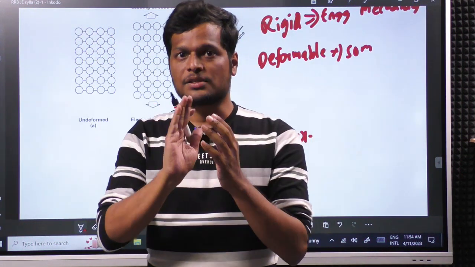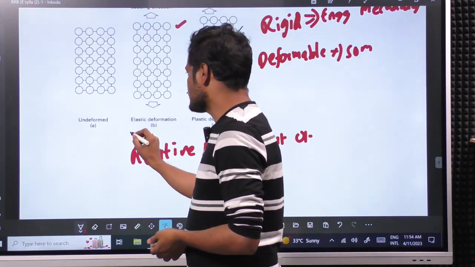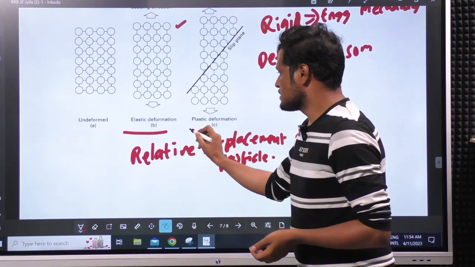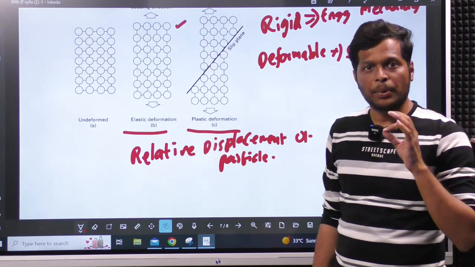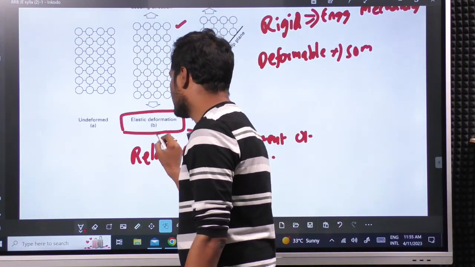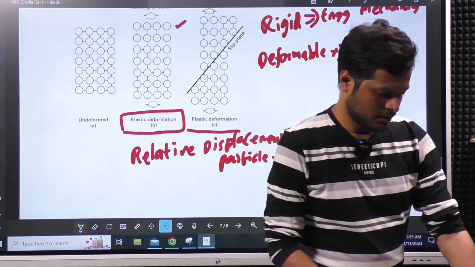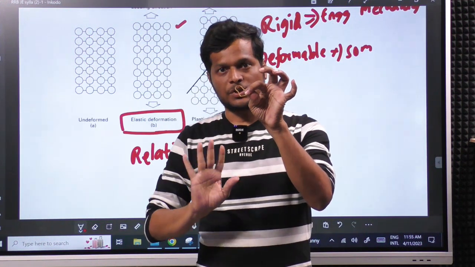Okay. In this deformation also, there are two types of deformation. One is elastic deformation, the second one is plastic deformation. Our complete syllabus in strength of materials is only dealing with elastic deformation. Elastic deformation means after removing the load, it has to come back to its original position.